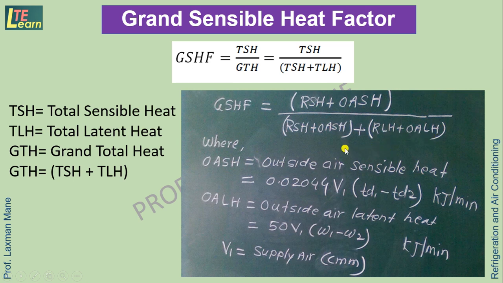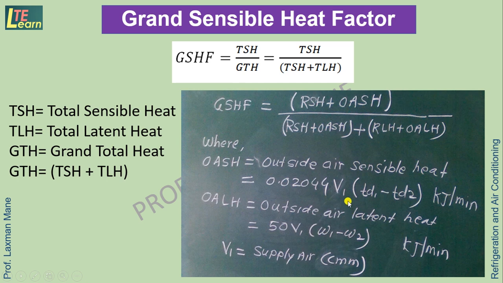Now in this formula OASH and OALH can be further expressed mathematically: OASH is equal to 0.02044 times V1 into TD1 minus TD2, and OALH is given by the formula 50 times V1 into W1 minus W2.